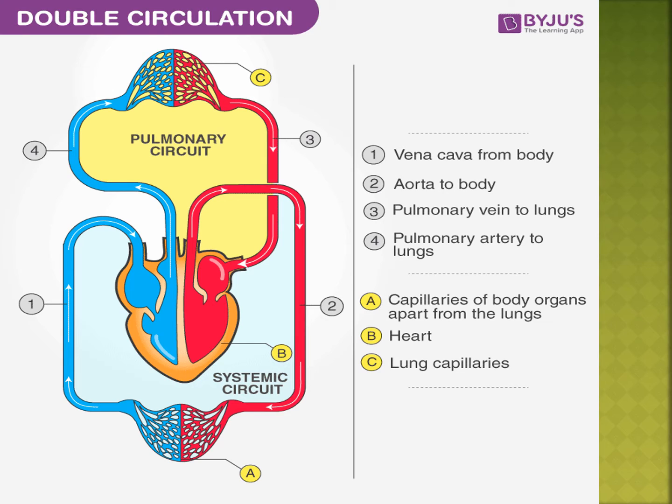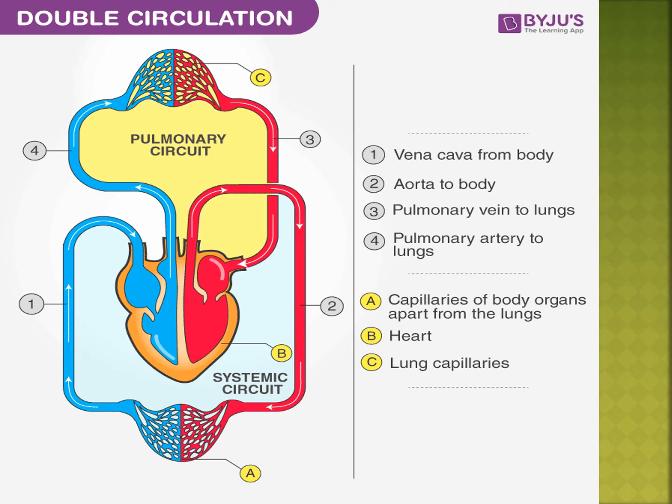In that picture, the right atrium and right ventricle give blood to the lungs, and the lungs give blood to the left atrium through the pulmonary vein. The pulmonary artery carries deoxygenated blood from the right ventricle. After that, the lungs give oxygen, and the oxygenated blood is given by the pulmonary vein to the left atrium.